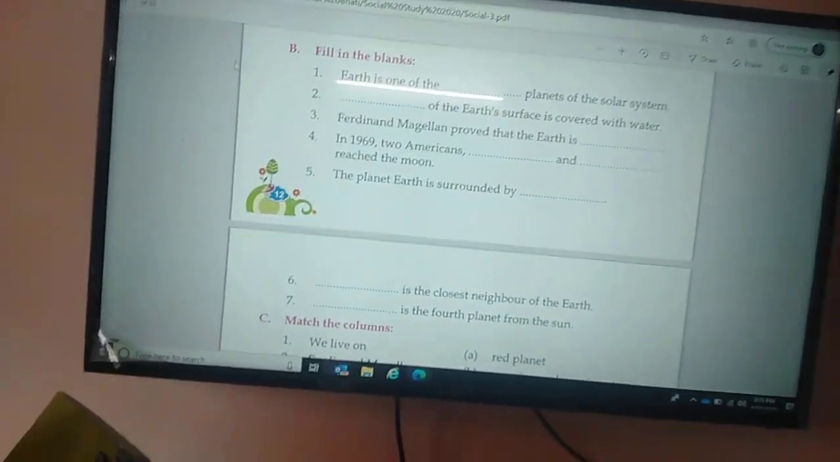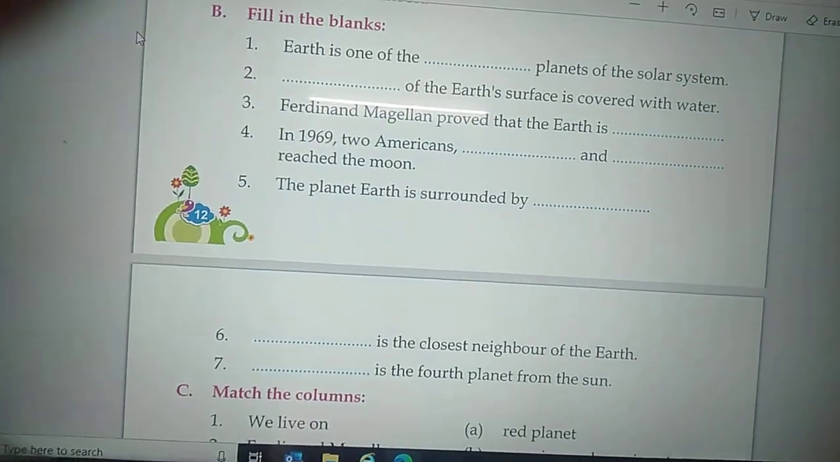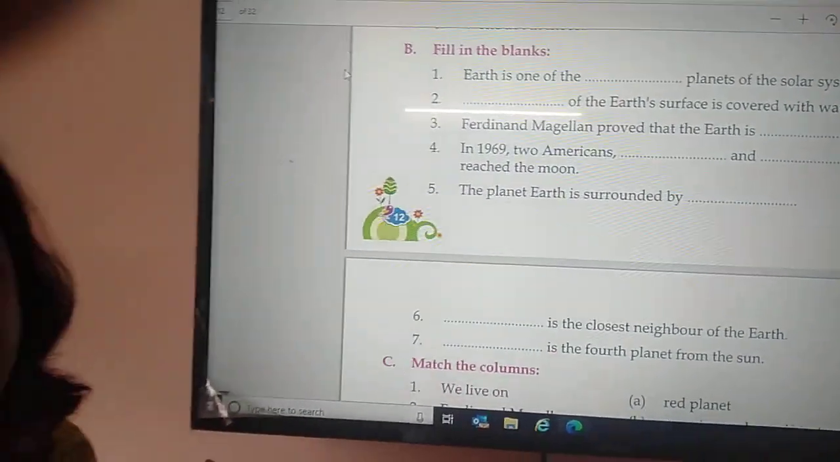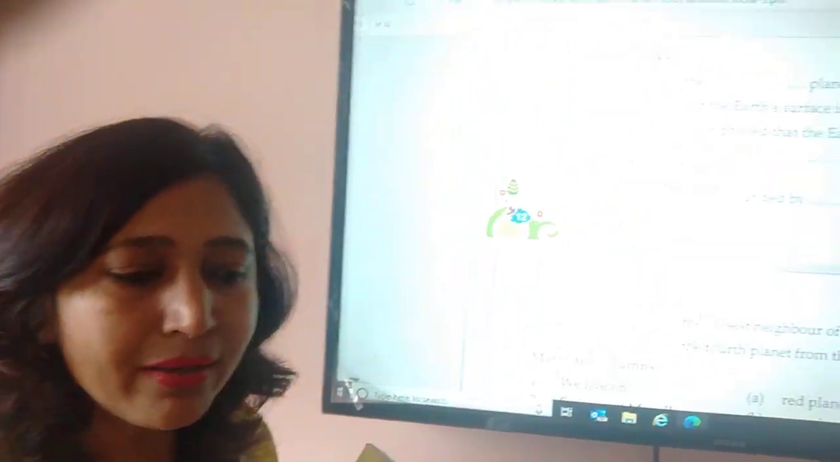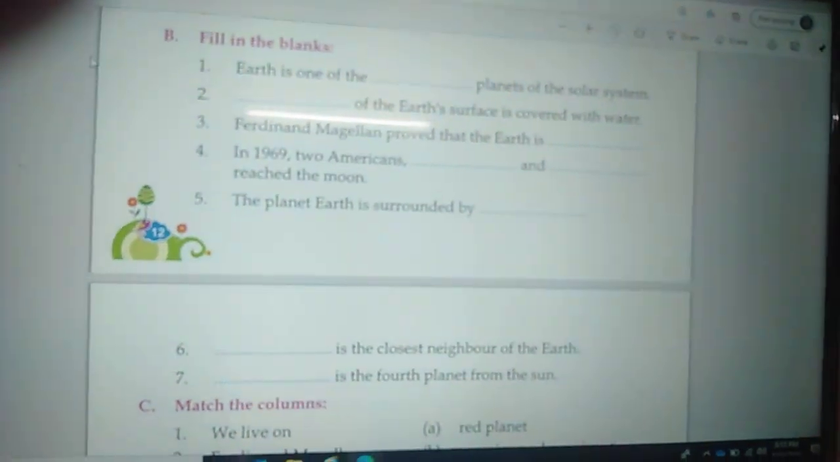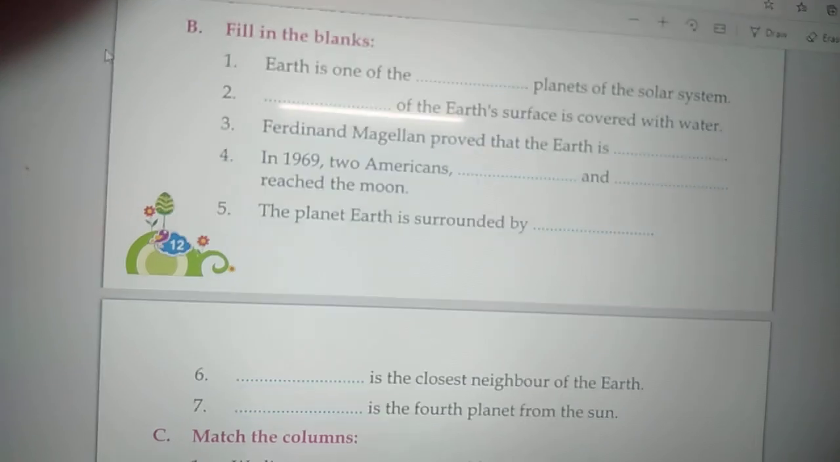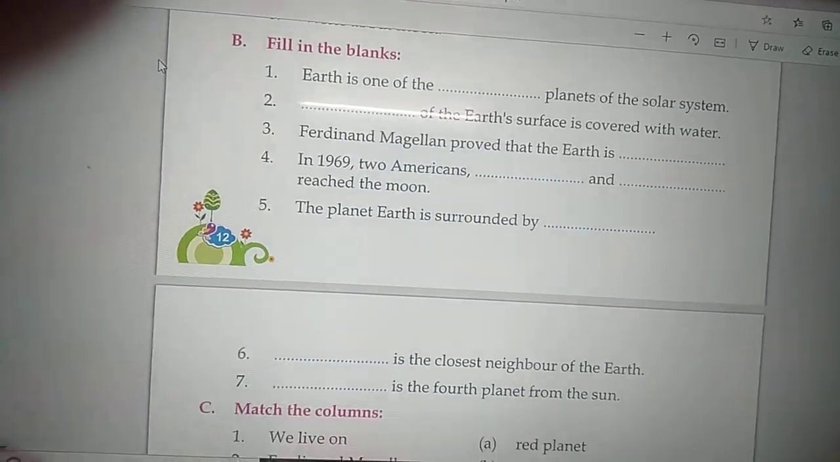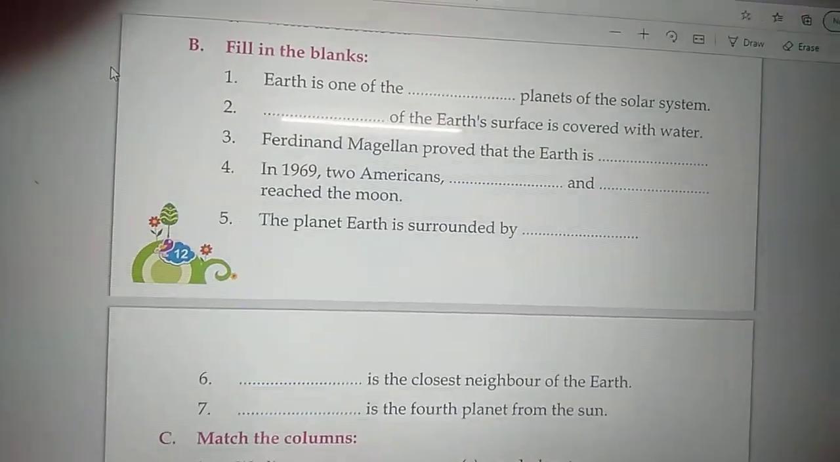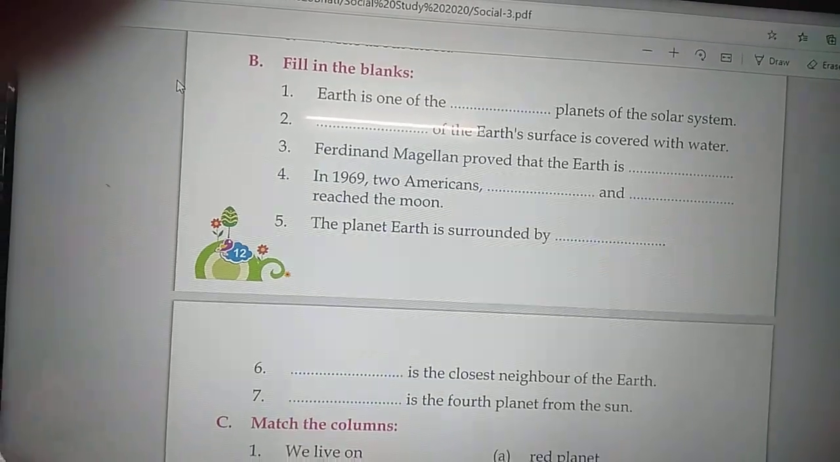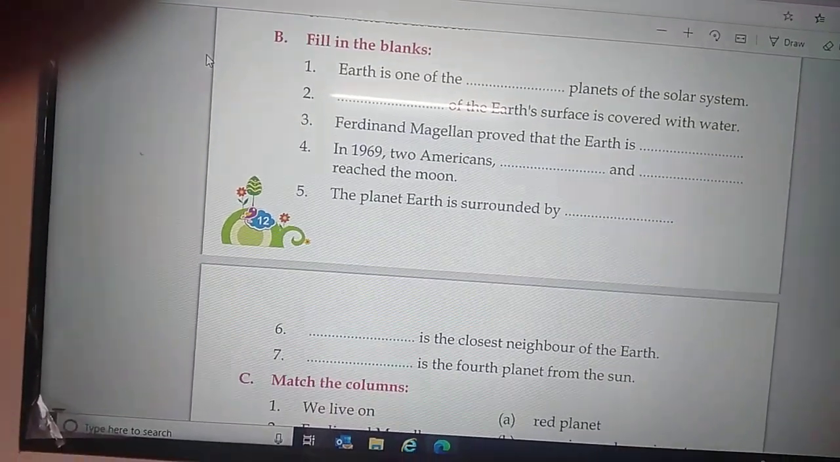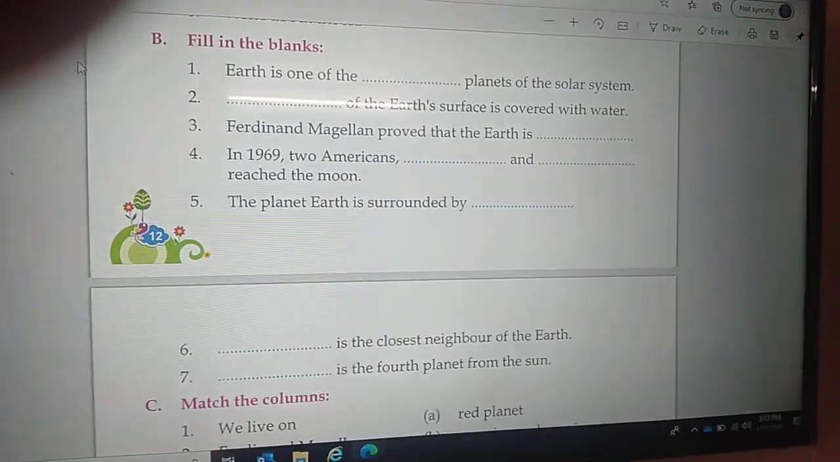Earth is one of the dash planets of the solar system. One of the 8 planets. As you know, there are 8 planets. So, Earth is one of them. So, Earth is one of the 8 planets of the solar system. Now, second fill up. Dash of the Earth's surface is covered with water. Can you give answer? Yes, 2/3 of the Earth's surface is covered with water.